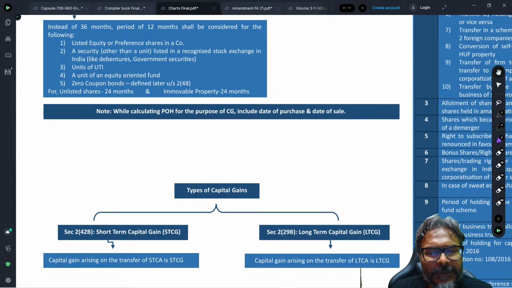Second part, students, would be the taxation of non-residents and capital gains, like FII, NRI and all. The third part would be some points on the exemption series of 54, and the last one would be a couple of questions we will discuss in respect of amalgamation and demerger on the capital gains front. So this will cover your capital gains comprehensively.